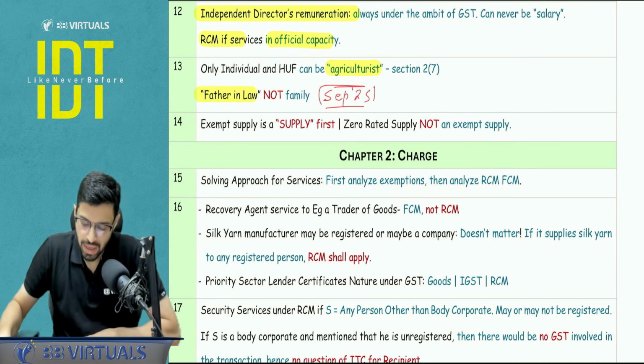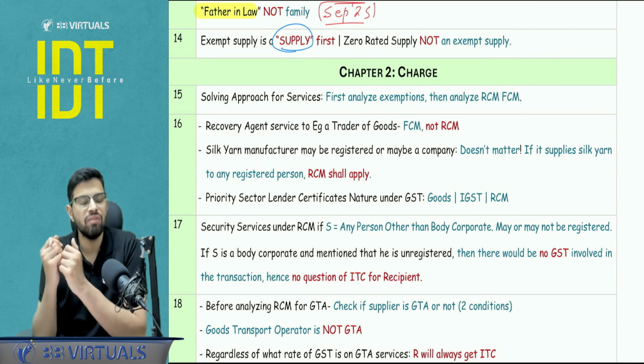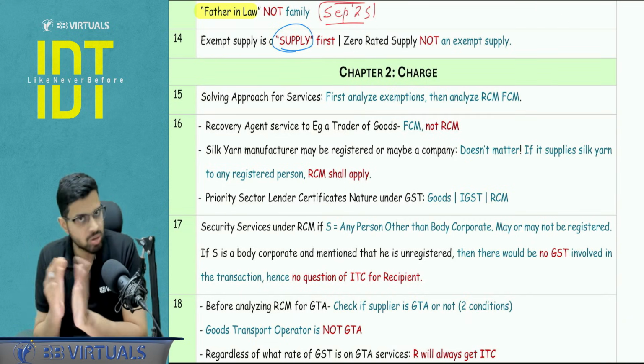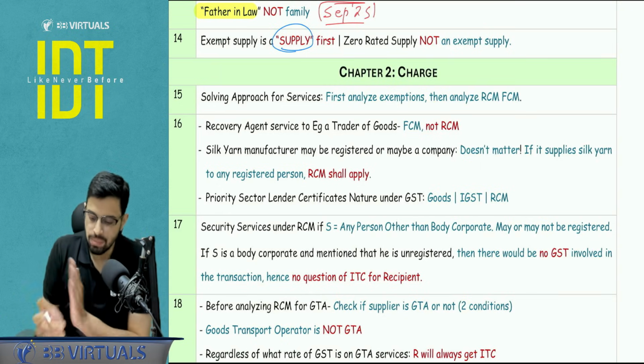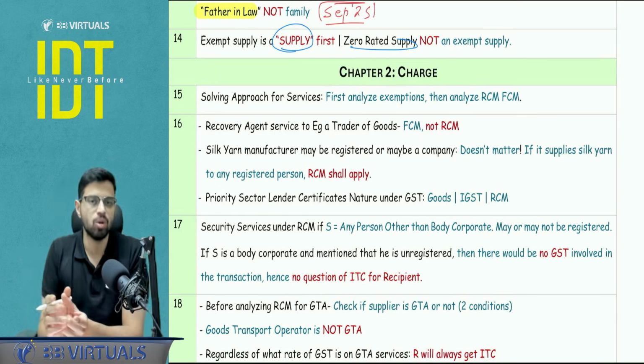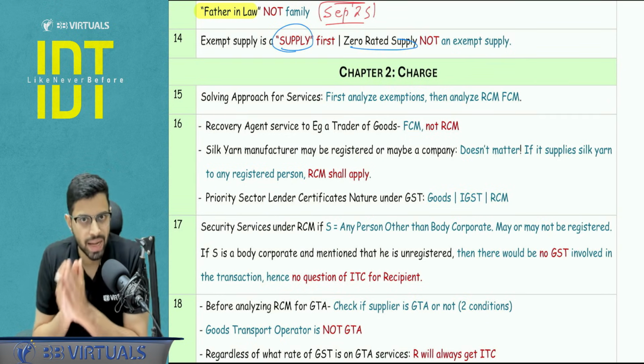Is it clear? Next, just a point to be noted, exempt supply needs to be a supply first. Sometimes they test this, that if any transaction is falling under schedule number 3, it is not a supply. If it is not a supply, it cannot be an exempt supply. Similarly, it goes for zero rated supply. So if something is a supply, then it can be zero rated. And just a point to be noted, zero rated supply is not an exempt supply.